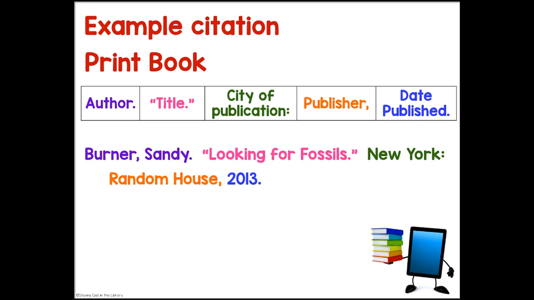So for example, this book was Sandy Berner, so we wrote Berner, comma, Sandy, period. And then our quotation marks are around our title, Looking for Fossils, and there's a period following it. New York is where it was published, and it has a colon after it. Random House is our publisher, and it has a comma after it. And the year 2013 was when the book was published.